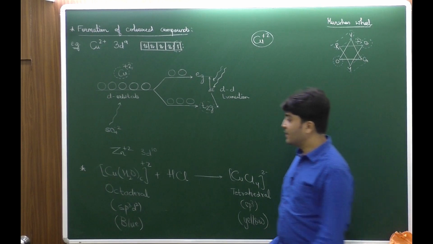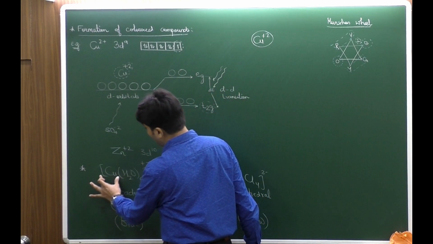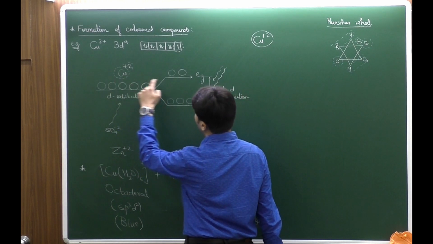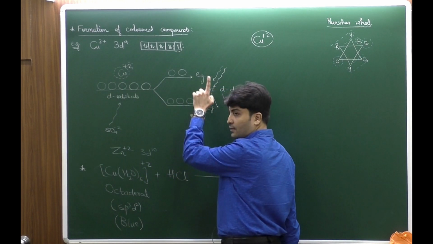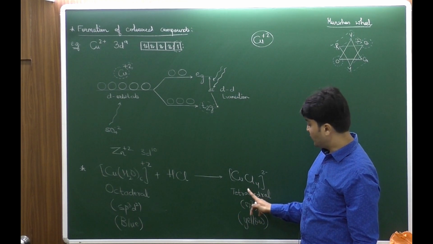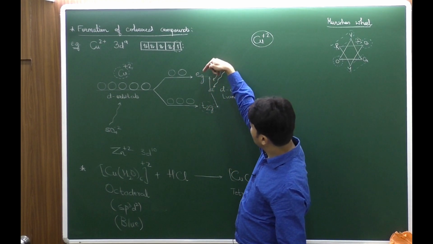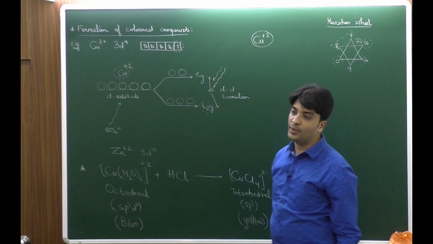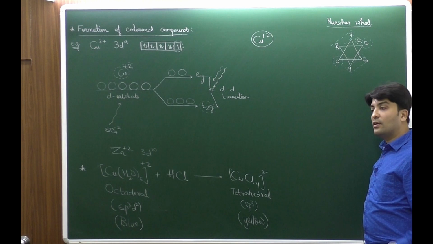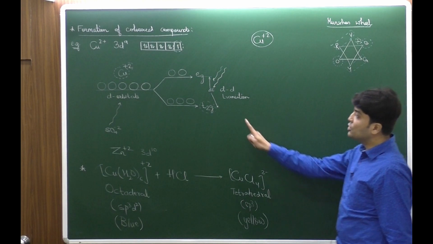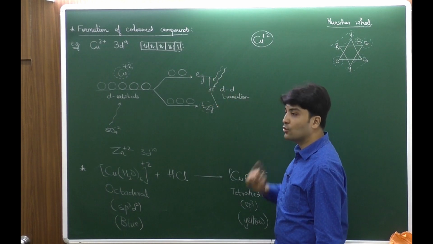So in complexes, when I talk about Cu(H2O)6 in this octahedral geometry, the cupric will have this type of splitting. But when it changes to CuCl4 with the tetrahedral geometry, it will have the splitting which is Eg below and T2g above. So this becomes reverse splitting when the geometry changes. T2g always has 3 and Eg always has 2.